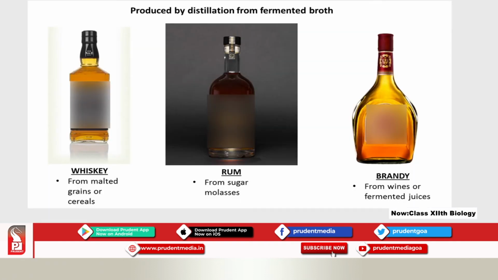Okay, then rum is produced from sugar molasses. It is given in your textbook. Rum is produced from sugar molasses. Please write this in your textbook. Sugar molasses, that is from the sugar cane. You know what molasses are: while making sugar, the sugar cane is crushed and the molasses are prepared.